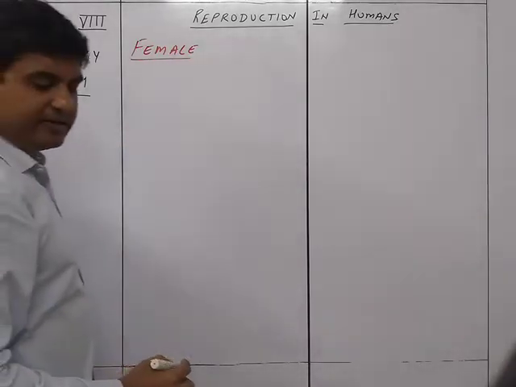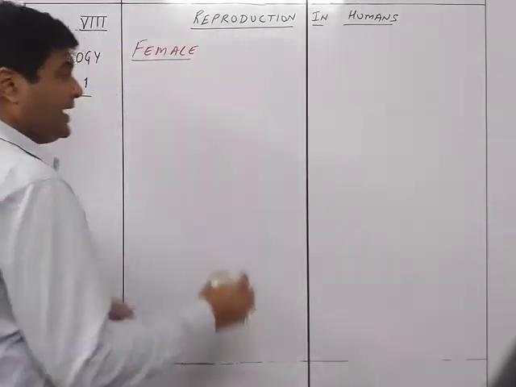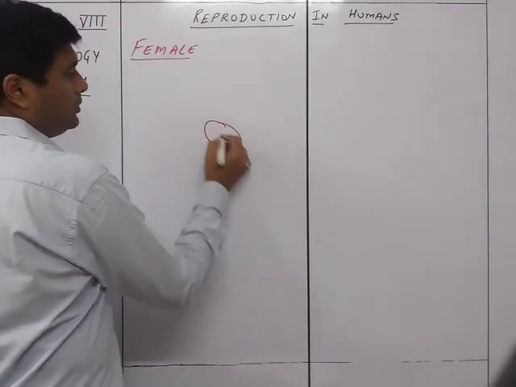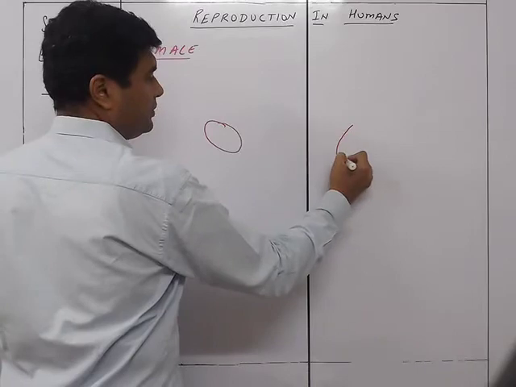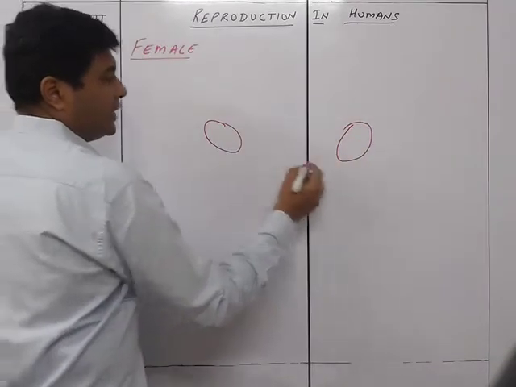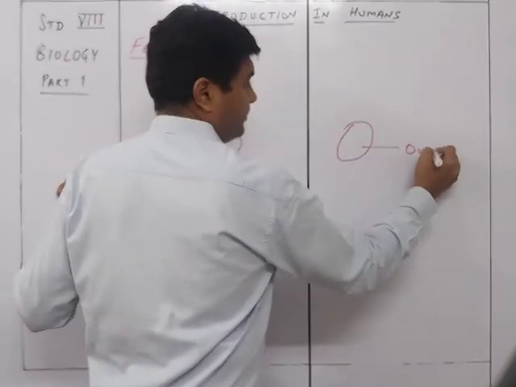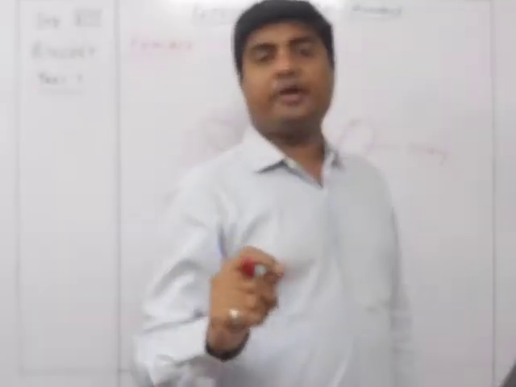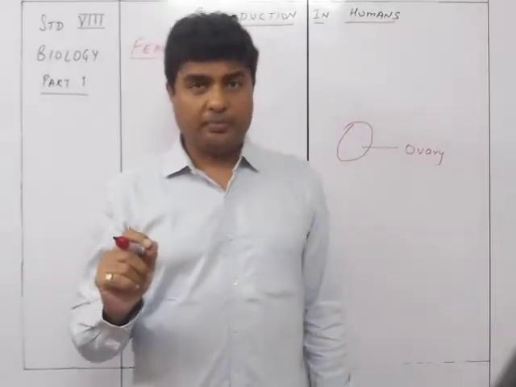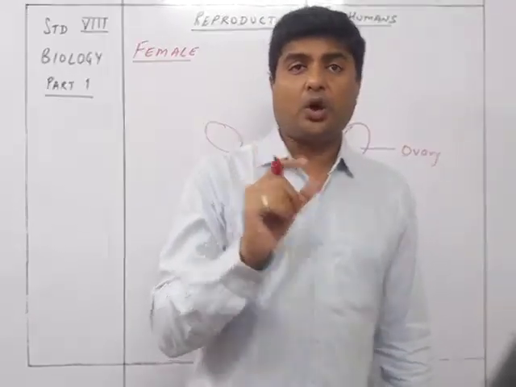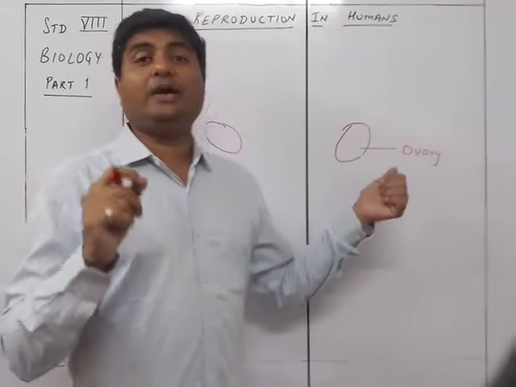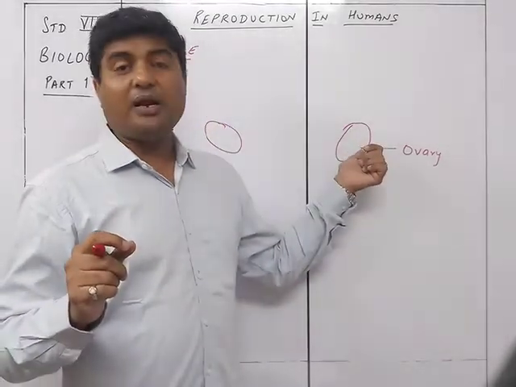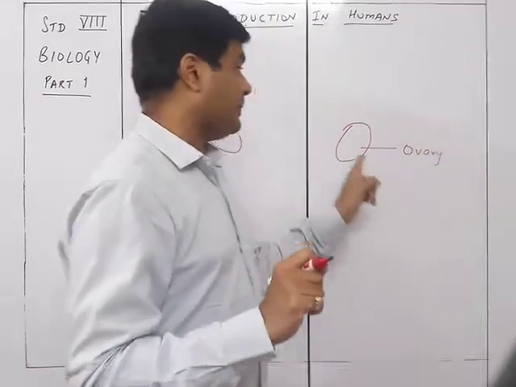So in the female reproductive system, what we firstly have are two such structures which are called the ovary. These are the main parts, the main reproductive organs of the female body, because this is the organ which produces the egg or the ova, the ovum. So this egg formation is going to take place in the ovary.